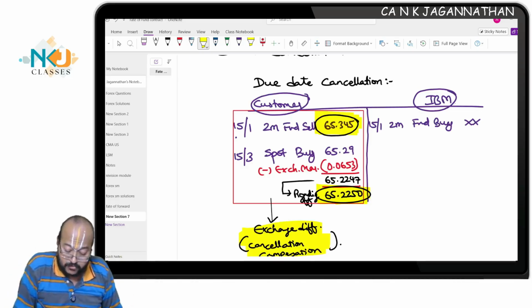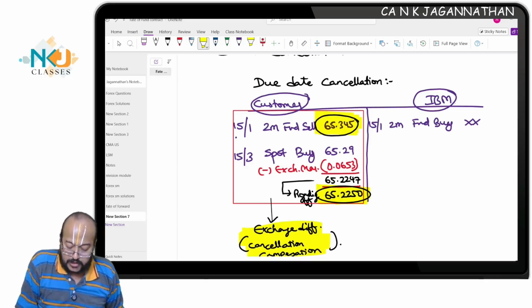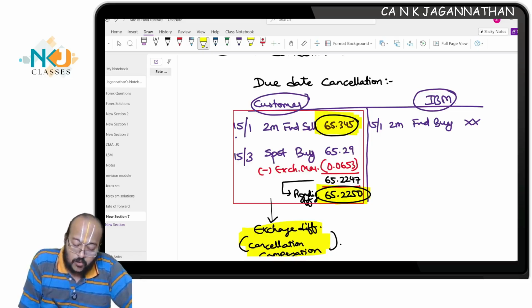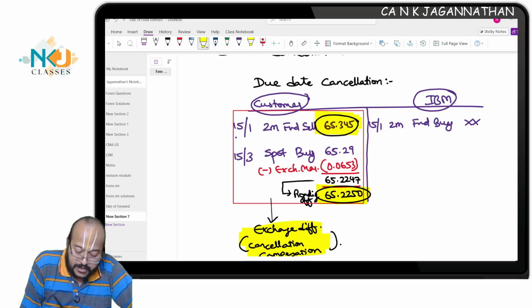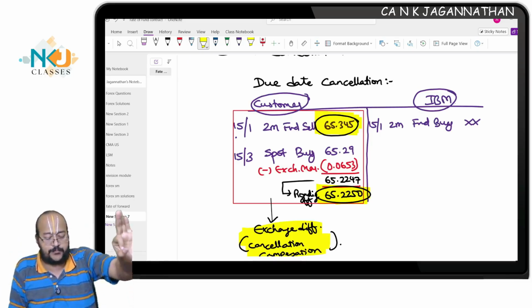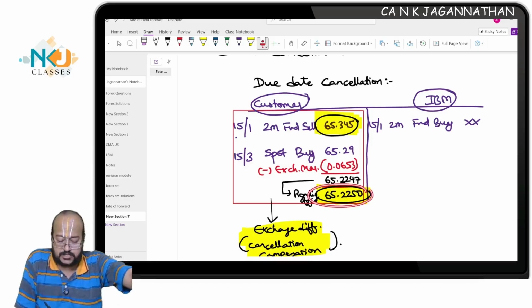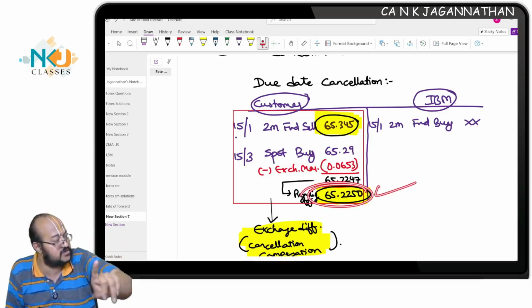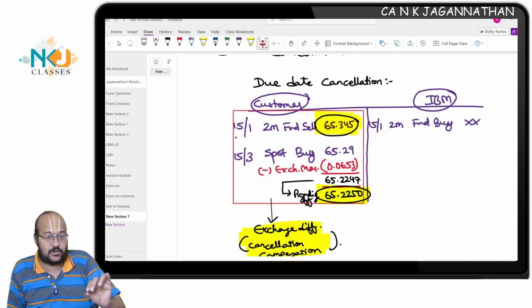Here you need to carefully observe what happens. This is not the real... see, how to understand this transaction, I'll tell you. In case of cancellation, originally you agreed to sell the dollar at a higher rate. Today, what is the rate? 65.2250. Today, if you see the exchange rate, it is only 65.2250, which means today it is a lower rate.